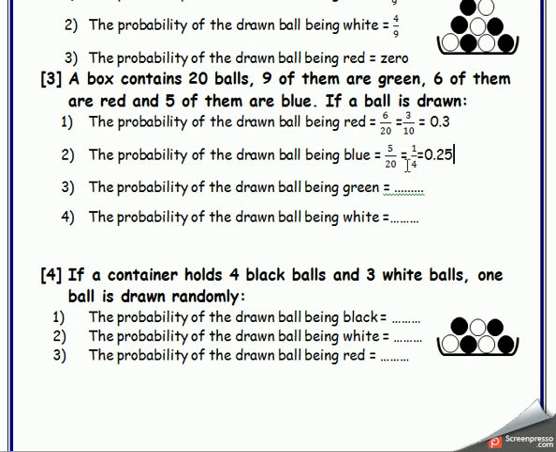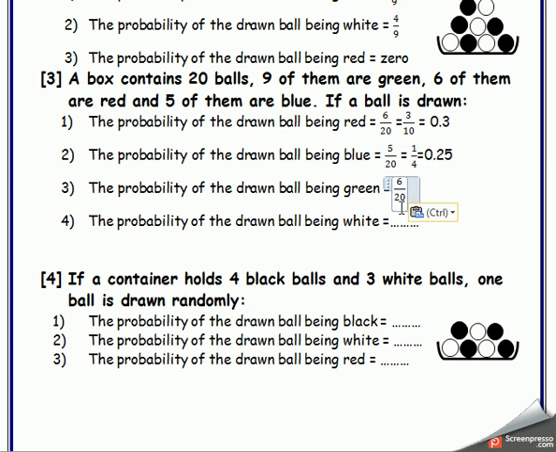If you want to stop here, you will take the full mark of the question. Okay, the next one. The probability of the drawn ball being green is 9 over 20, in the simplest form, so I don't divide it by any number.